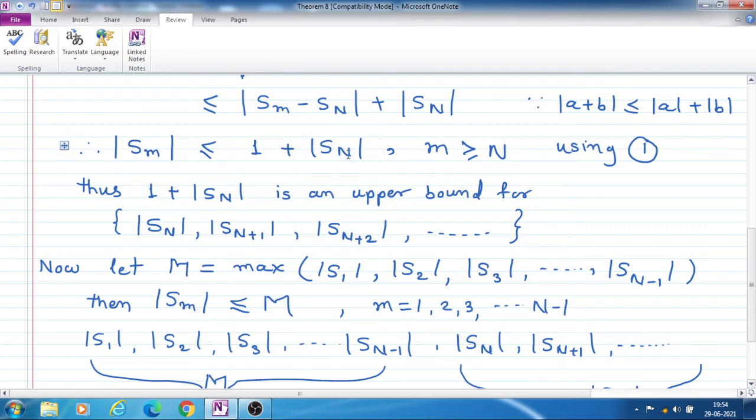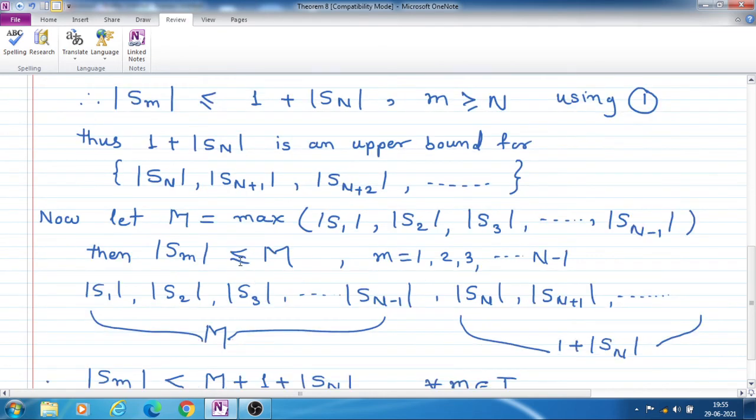That means this term is an upper bound for all mod Sm from S capital N onwards, so for mod Sn, Sn plus 1, Sn plus 2, and so on, 1 plus mod Sn is an upper bound.